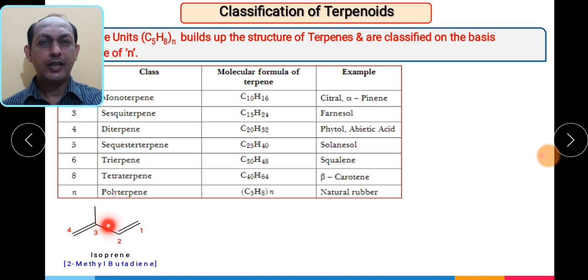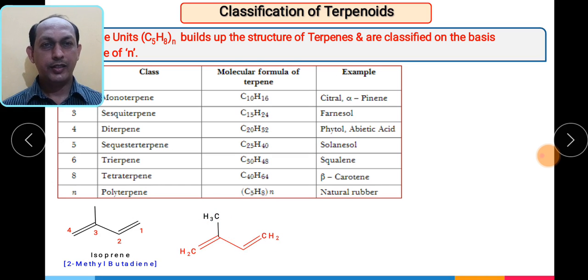The numbering must start from here, 1 2 3 4. The numbering is wrong here. So this particular structure we can also write this way, CH2 double bond CH CH3. So this is a side chain, and the one shown in red color is the main chain.